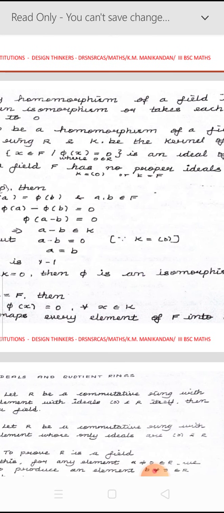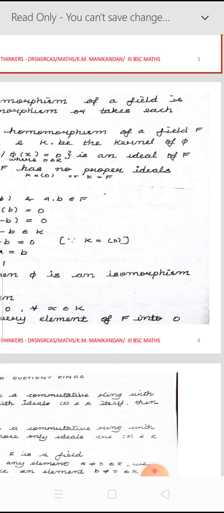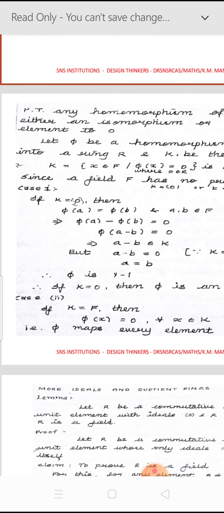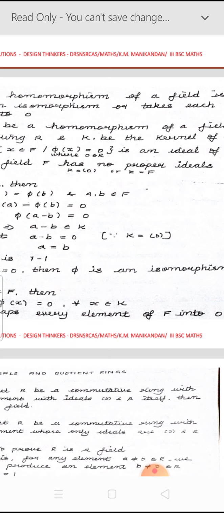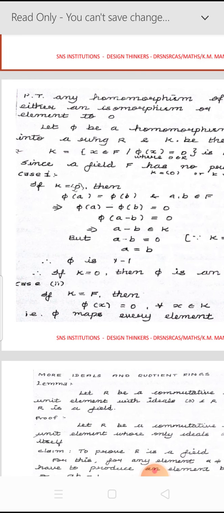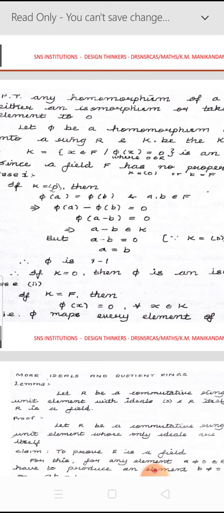First, let pi be a homomorphism defined from the field F to a ring R. Here F is the domain set and R is the codomain set. And define K to be the kernel of the homomorphism. We know that the kernel is the set of elements x belonging to F such that pi of x equals 0, where 0 is the identity element of R. This is the definition of kernel.